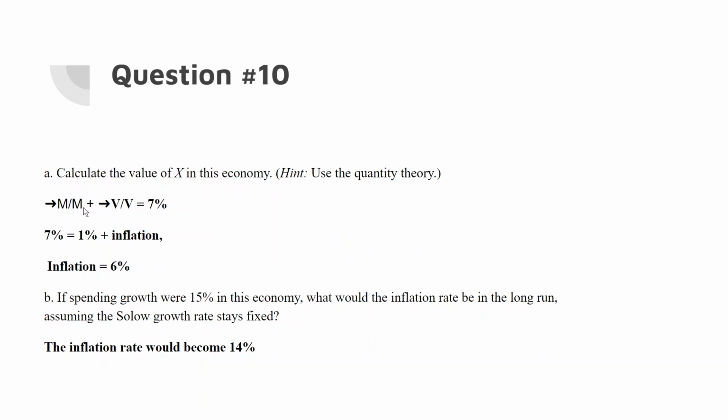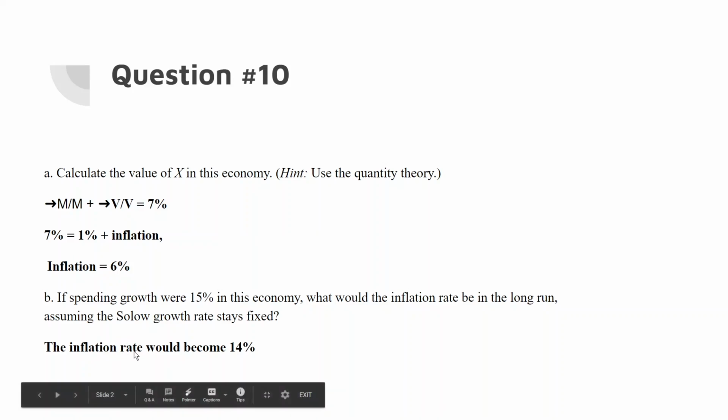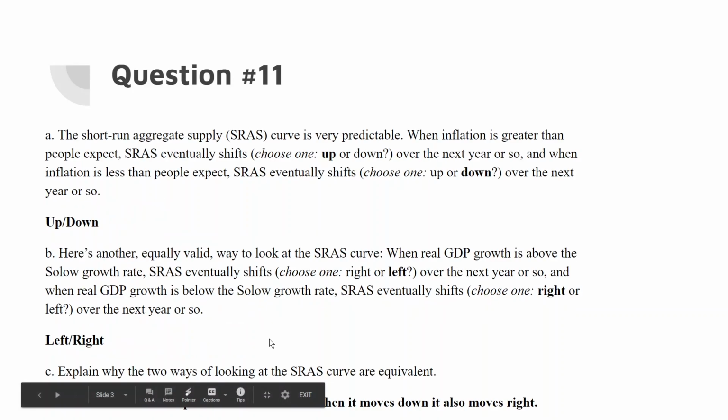With 10, using rise over run, you can know that m plus v is equal to 7, and then using the formulas, you know that it's 1% plus inflation, and so you just subtract and you can figure out that inflation is 6%. And then in part B, the inflation rate would become 14%.